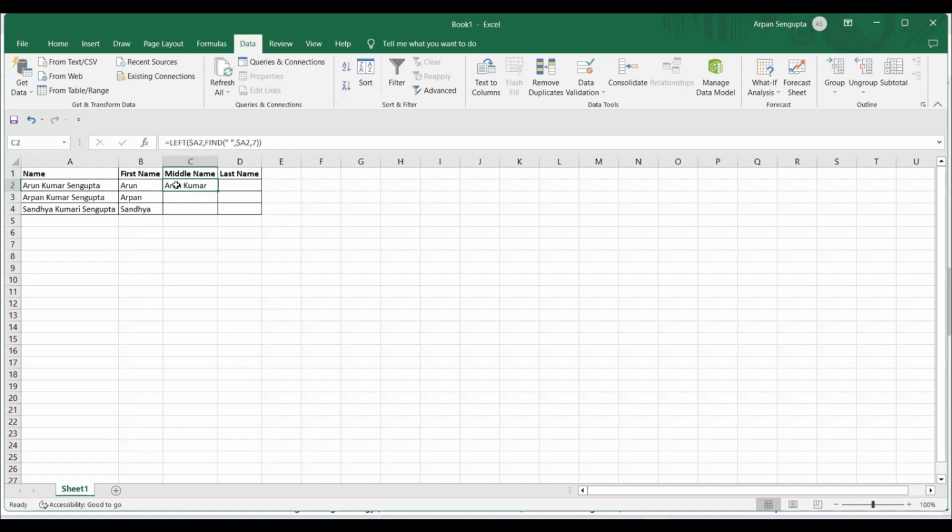This is one of the ways, but this is not the best way, right. You can see that this is working in some manner, but here you can see that this is not working, right. So this shows that whatever solution you have tried, this is not working, right. So in this case, the LEFT function will not work, right.